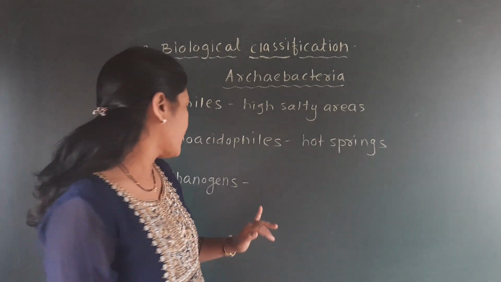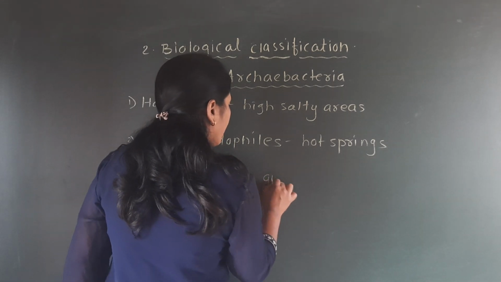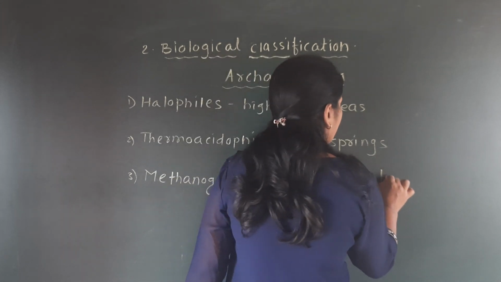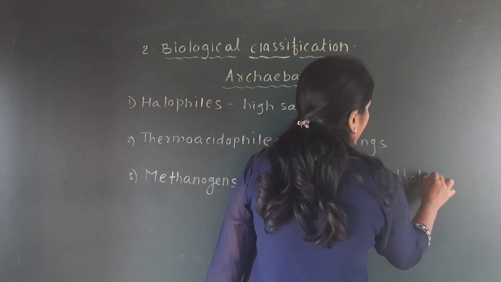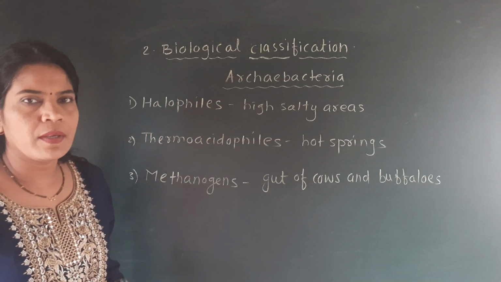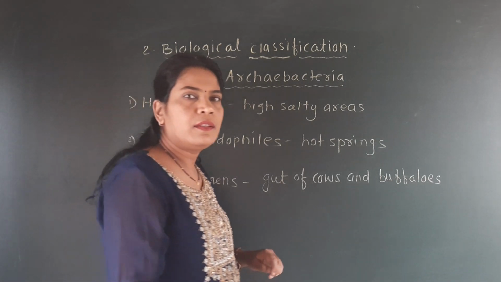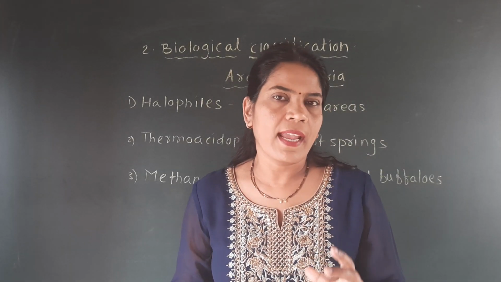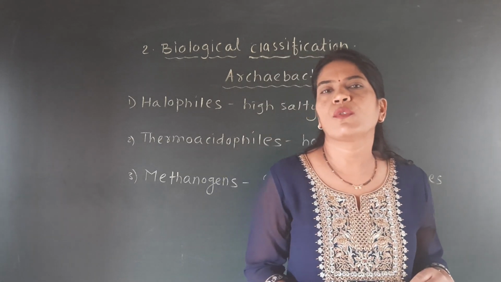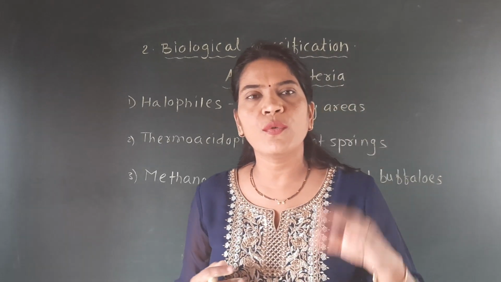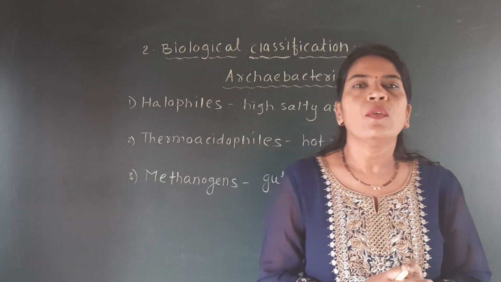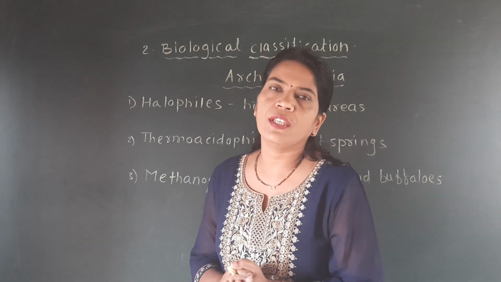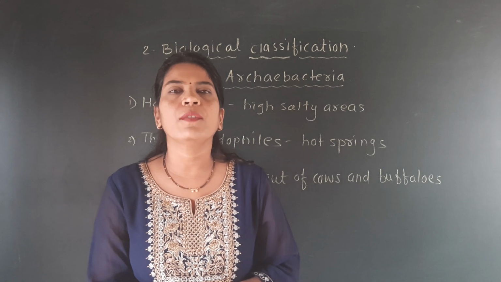So these methanogens are present in the gut of cows and buffaloes. One thing here is that in rural areas you find gobar gas, where cow dung, which we call gobar, is used in the gobar gas plant, and there is formation of methane gas. This gas is then burned, and on that gas the food is prepared.